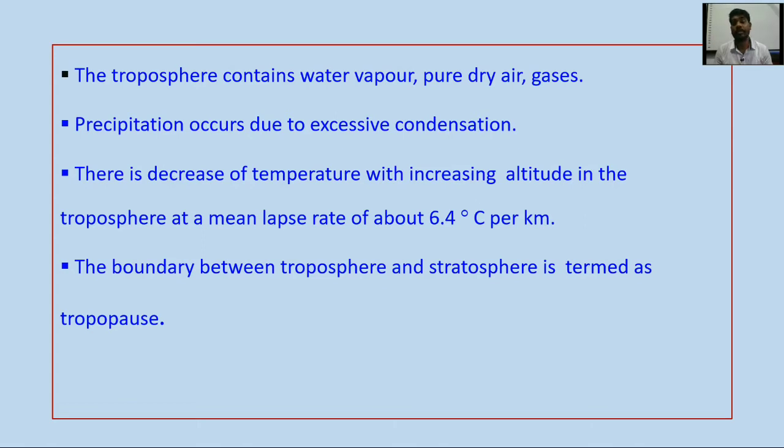There is a decrease of temperature with increasing altitude in the troposphere, at a mean lapse rate of about 6.4 degrees Celsius per kilometer. So the temperature decreases with increasing height. With every 1 kilometer, that means 1000 meters, it decreases by 6.4 degrees Celsius. The boundary between the troposphere and stratosphere is termed the tropopause. Tropopause is the gap or boundary between the troposphere and the next layer that begins, the stratosphere.